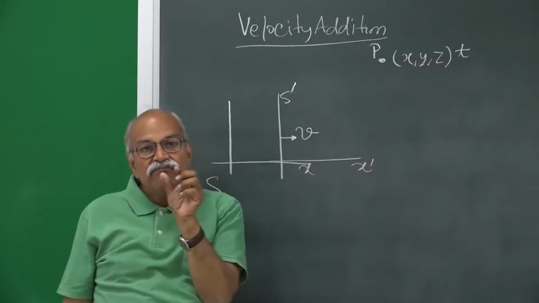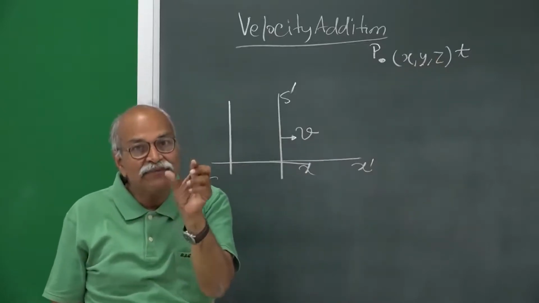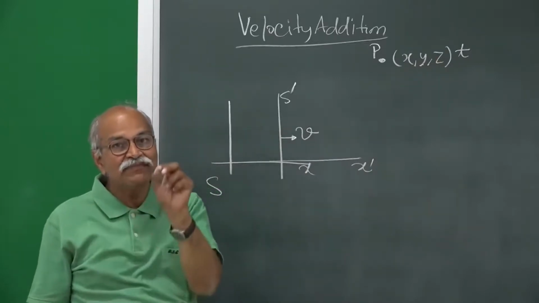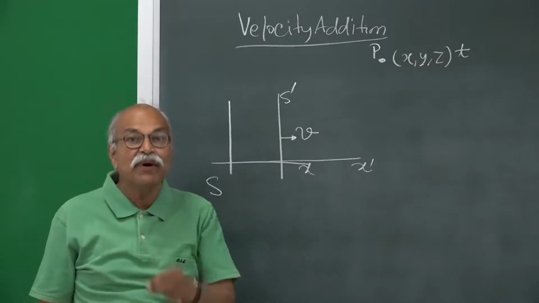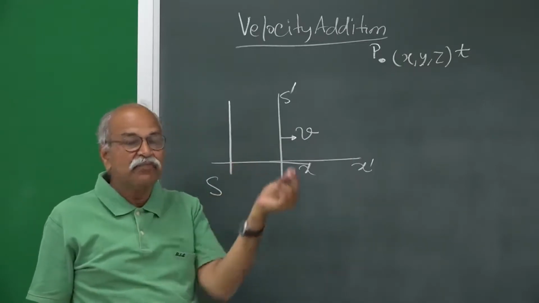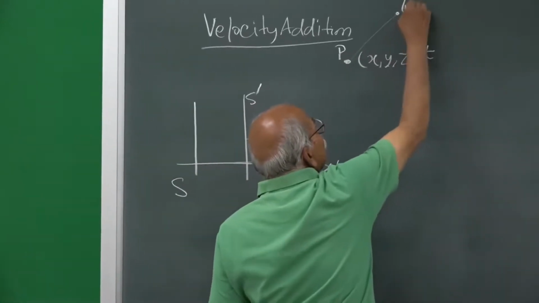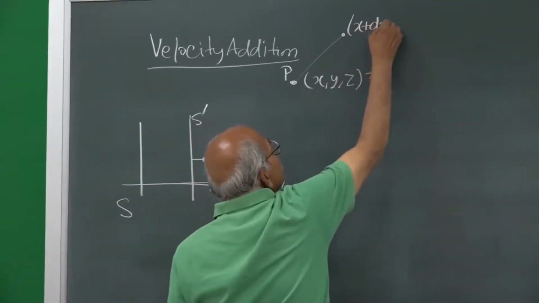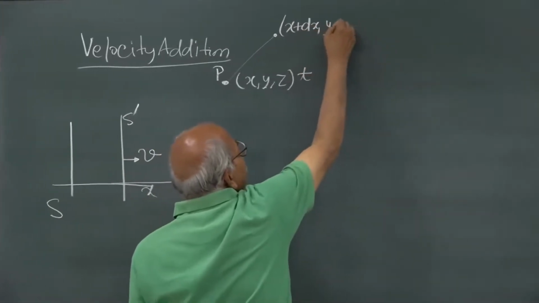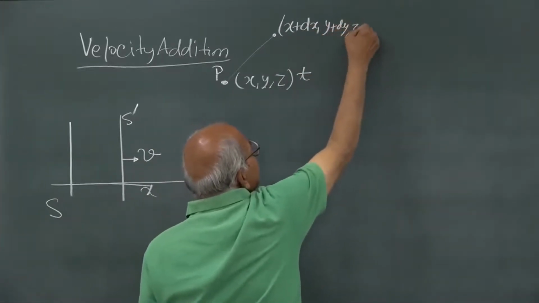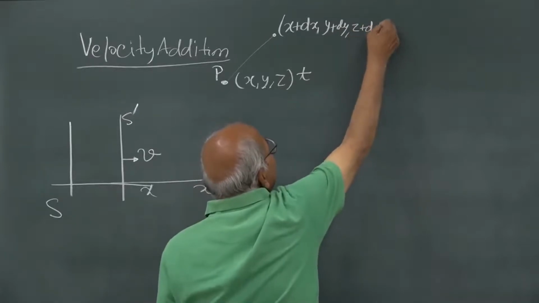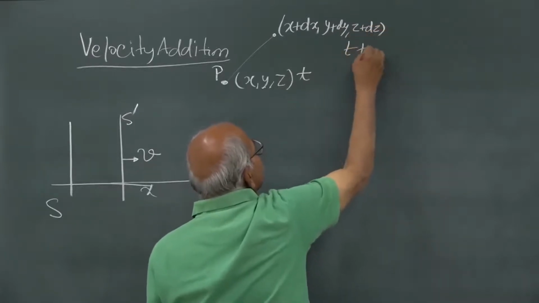And as time t elapses, dt time elapses, t becomes t plus dt, the particle moves, and when the particle moves and goes somewhere else, then the coordinates become x plus dx, y plus dy, z plus dz at time t plus dt.